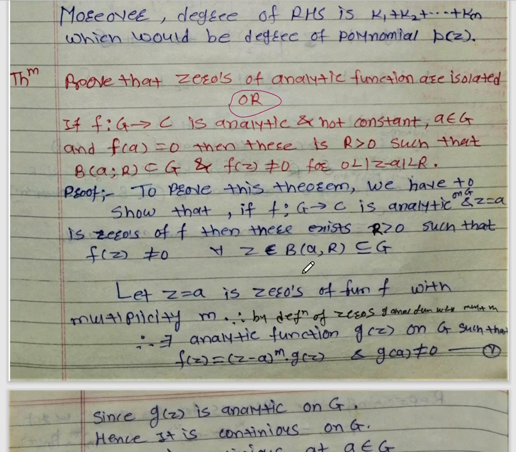multiplicity m. So therefore by using the definition of the zeros of an analytic function with multiplicity m, there exists another function, that is an analytic function g of z. Okay, so this can be written as f of z equal to (z minus a) to the power m times g of z, where g of a is not equal to 0. So let us consider this as equation number 1.